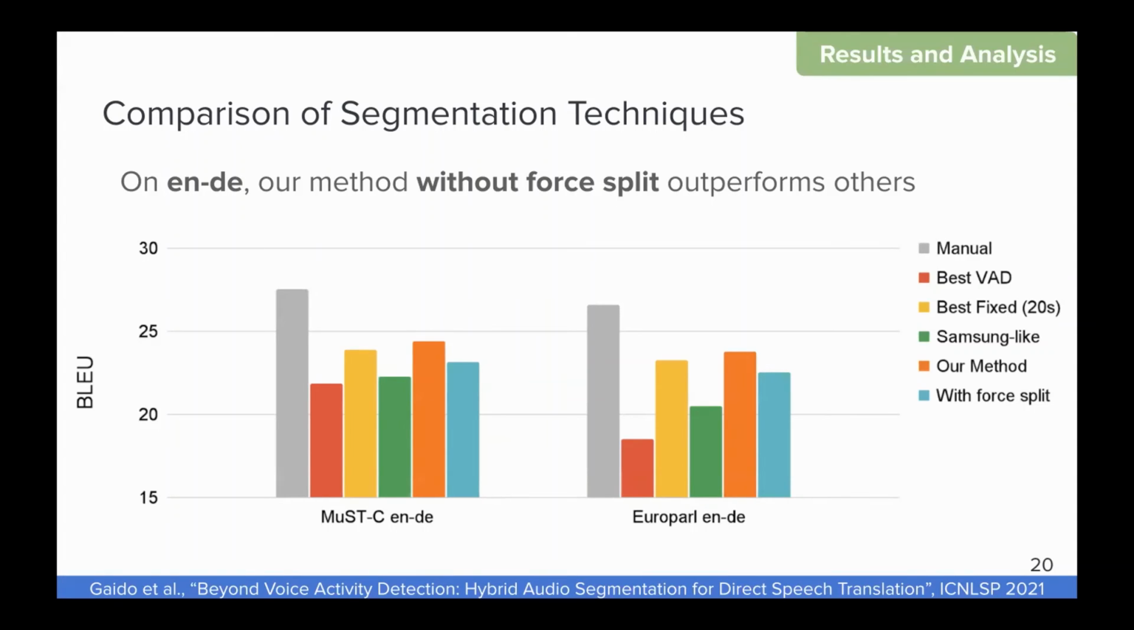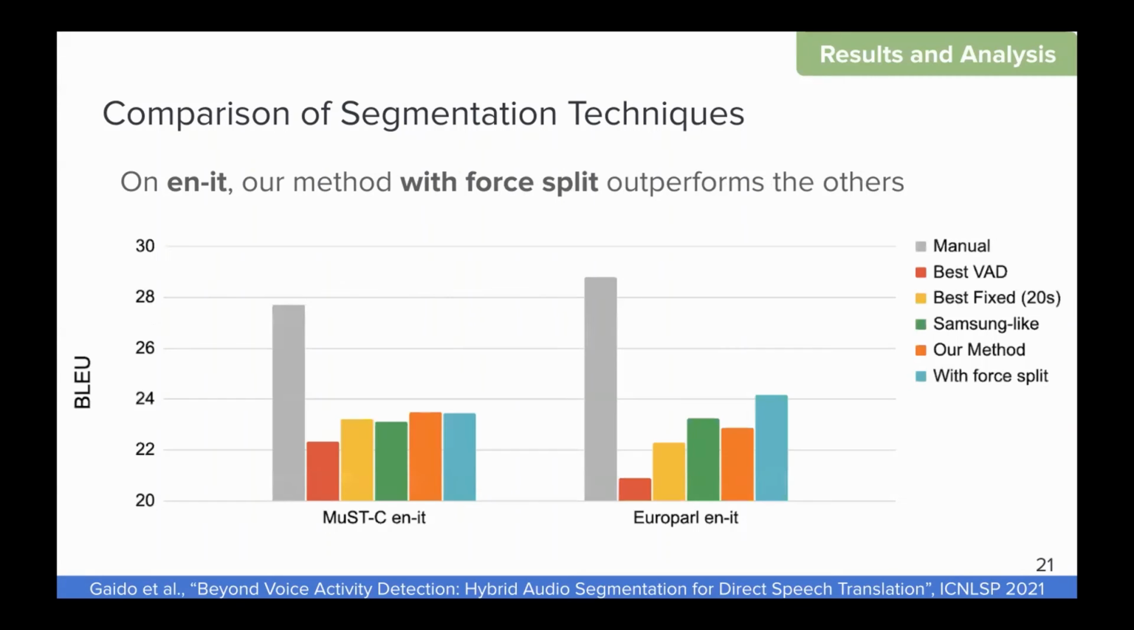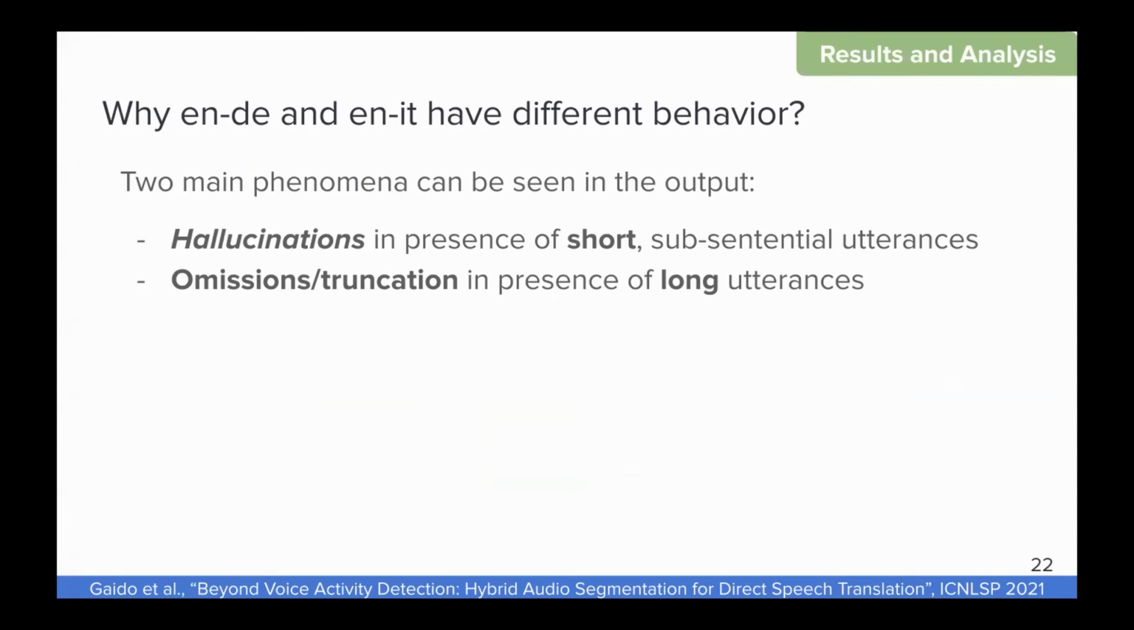Moreover, we can see that for English-German, the best version of our method is the one without force splits. On English-Italian, instead, we see that, again, our method is outperforming all the others, but in this case, the method with force splits is the best. So we tried to understand why we see this different behavior. So why in English-Italian we need force splits, while for English-German this harms the overall results.